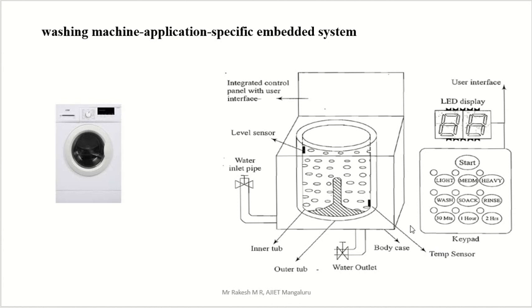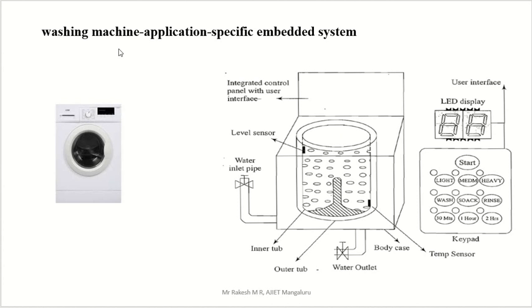Then we have the body case. Then the water outlet, so water can be sent outside through this pipe. And the outer tub and inner tub, two things. If you're using a washing machine, you know this operation of the washing machine, you just have to mention that washing machine operation here.